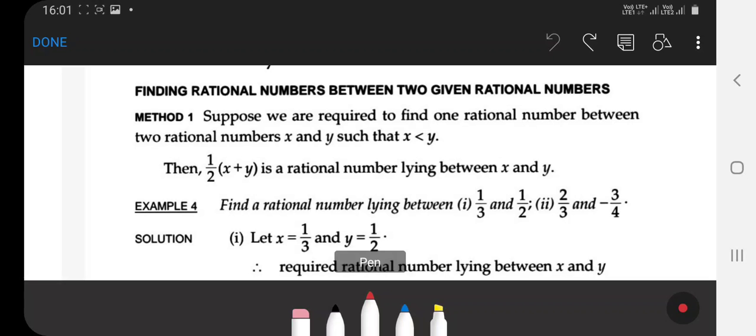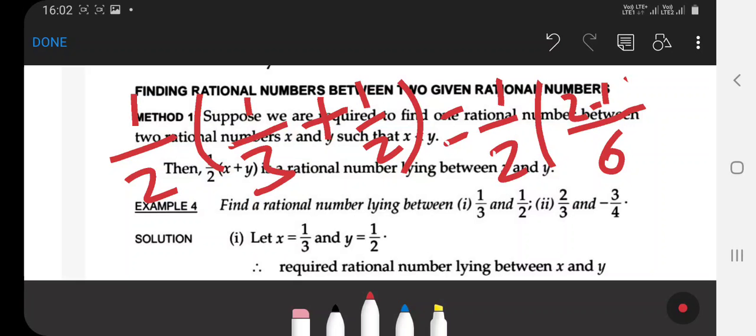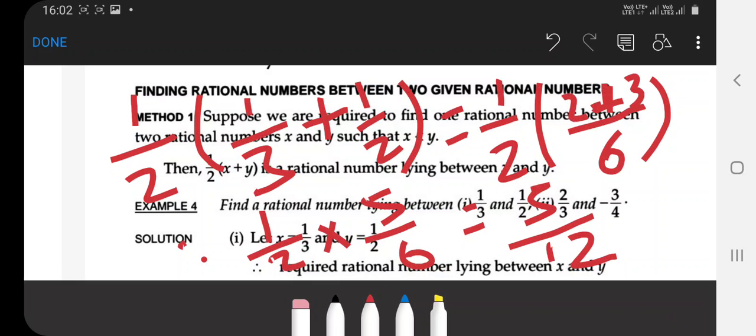So 1 by 2 of (1 by 3 plus 1 by 2) is equal to 1 by 2 into (2 plus 3 over LCM 6), that is equal to 1 by 2 into 5 by 6, that is equal to 5 by 12. Clear? By this way, you find a rational number between the two given numbers. Clear that?